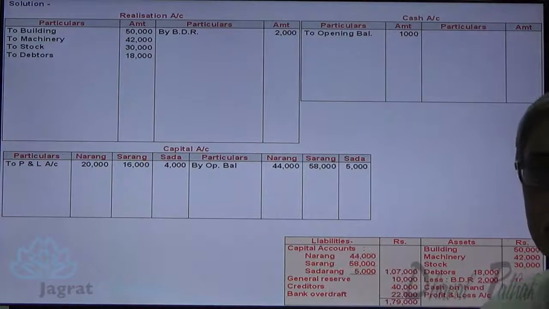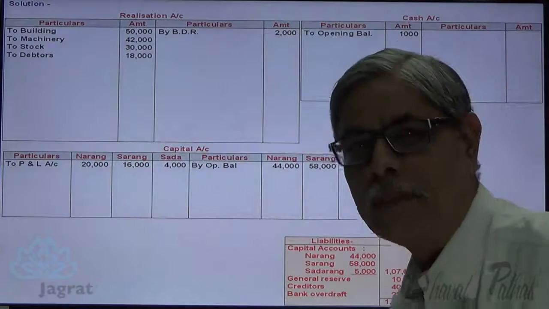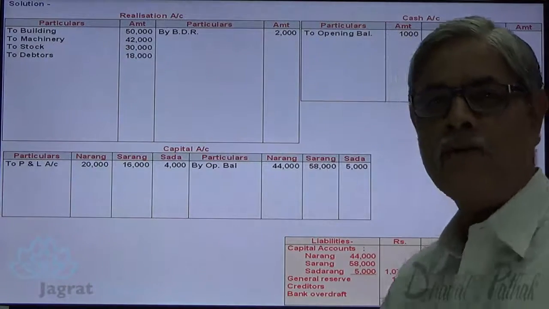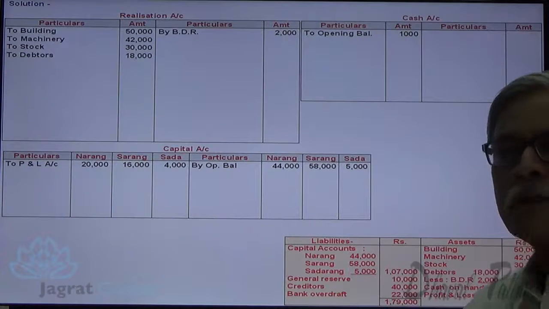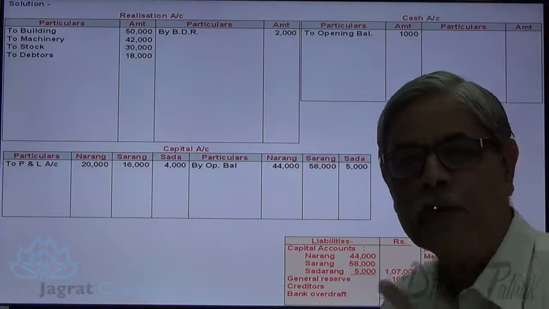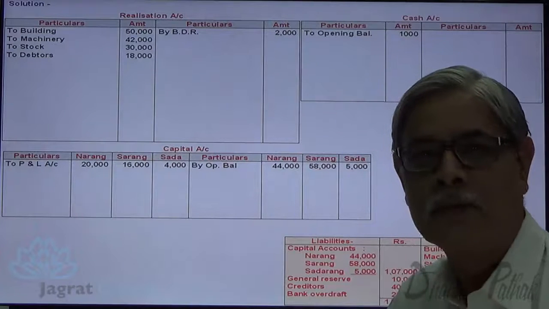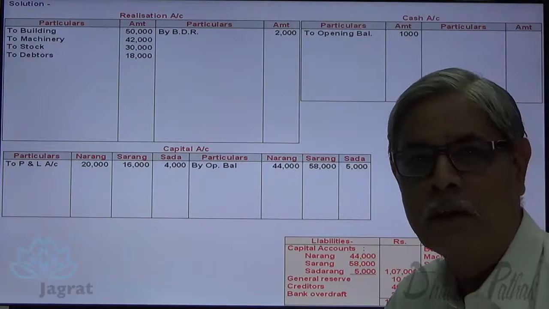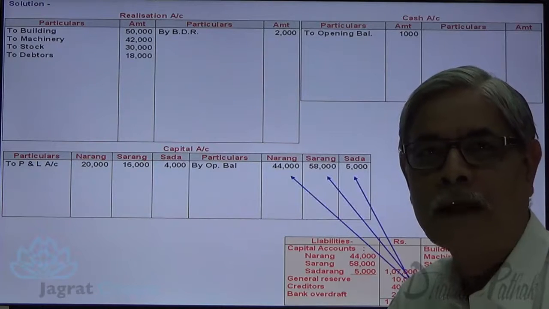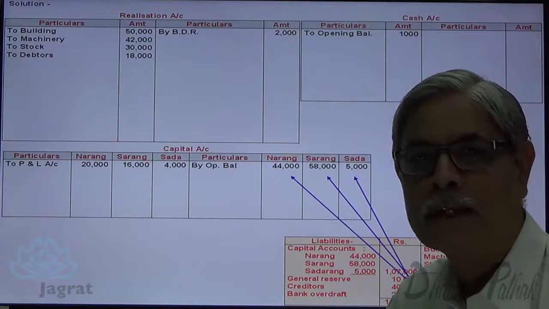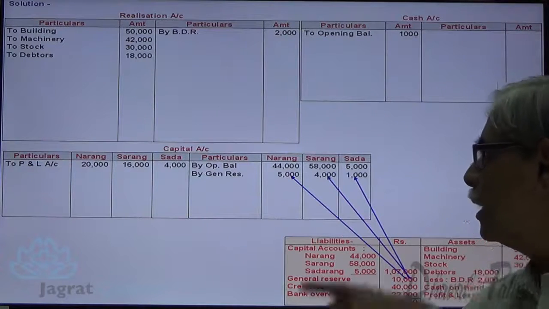General reserve 10,000 will be distributed in the ratio of 5:4:1. So 5,000, 4,000, 1,000. This is an undistributed profit that will be credited to the partners' capital accounts. Look at the recording of this general reserve to the partners' capital accounts: 5,000, 4,000 and 1,000.